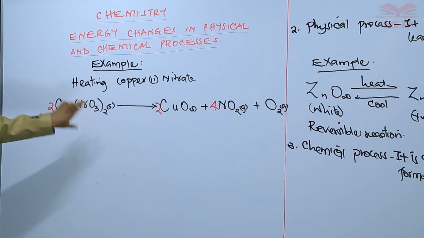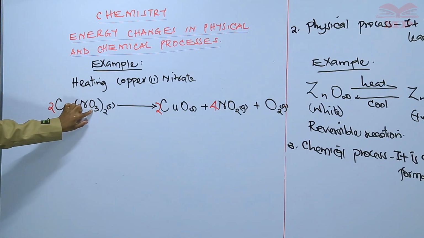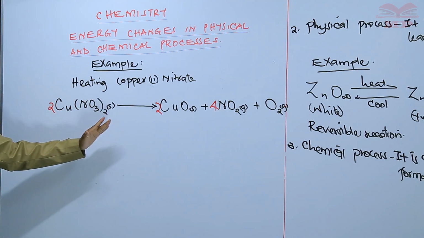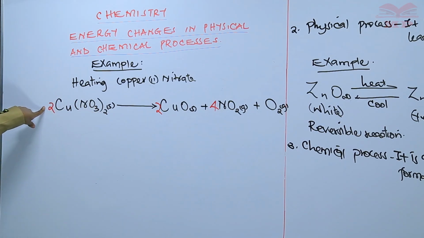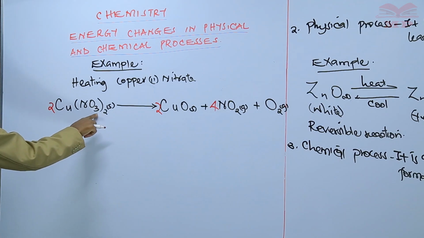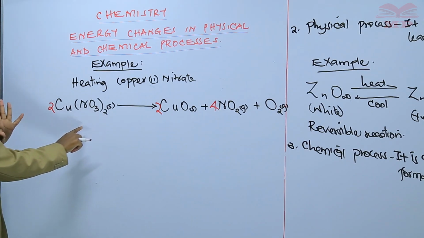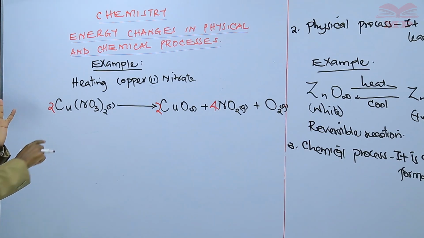Oxygen atoms, these are 3 oxygen atoms. You multiply by 2, which is just outside the bracket, those are 6. You multiply by these 2, making them 12. So there are 12 oxygen atoms on the reactant side. So 2 times 3, which is 6, then 6 times 2, which is 12.